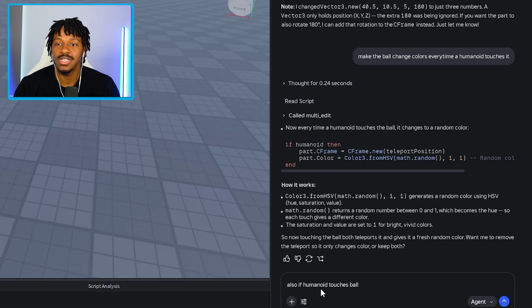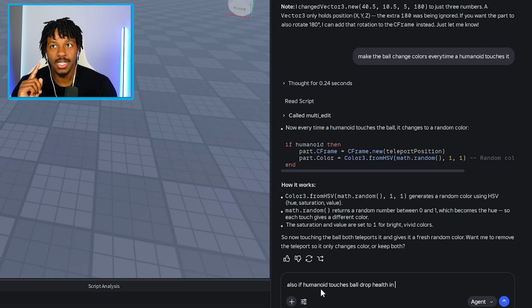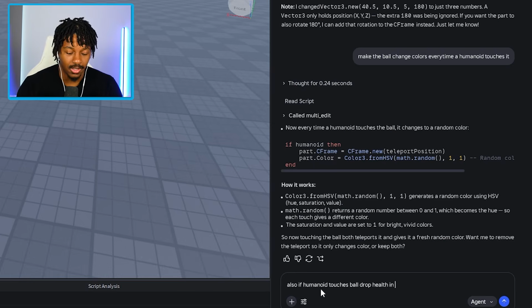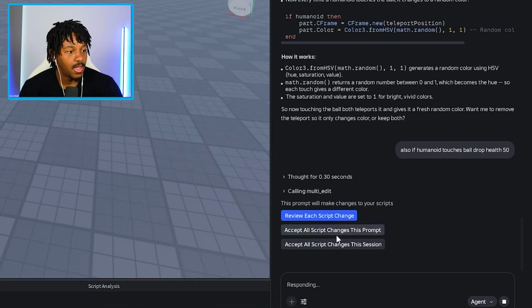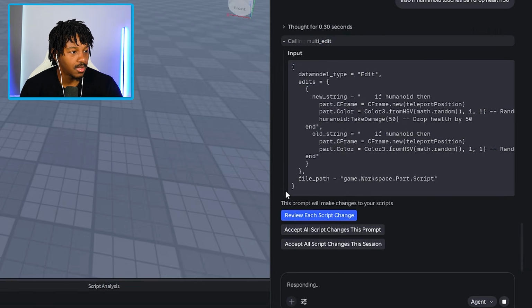No. Rather than dying, let's do health 50. Drop health, no, because I was about to say drop health in increments of 10. But honestly, let's see how smart this AI is. Drop health 50. My thing is if it drops health. Oh no. My bad, guys. Drop health 50. Let's see what it's doing. Let me see. Calling multiple scripts.